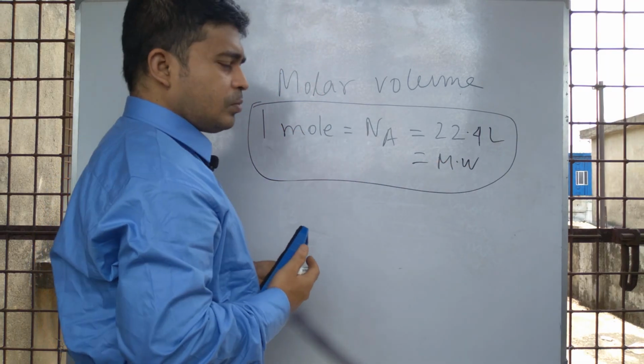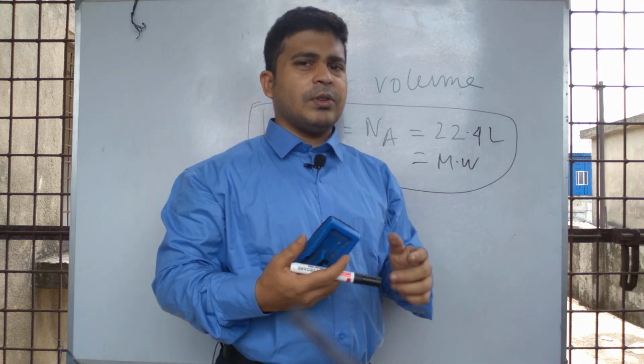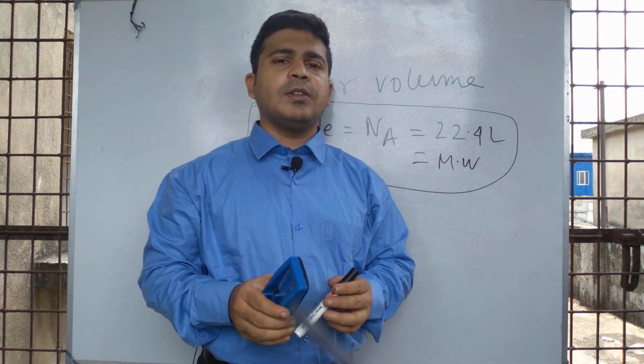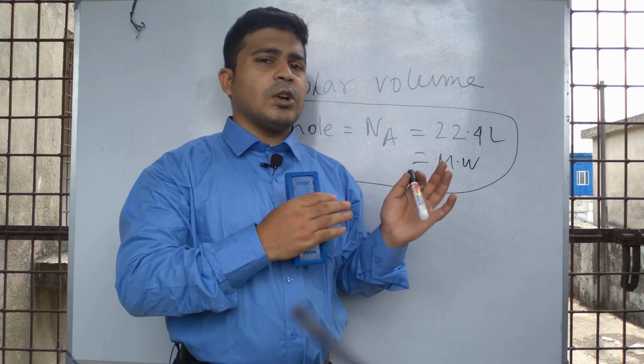And this is our main discussion. And now the question is where we apply this idea, these concepts.